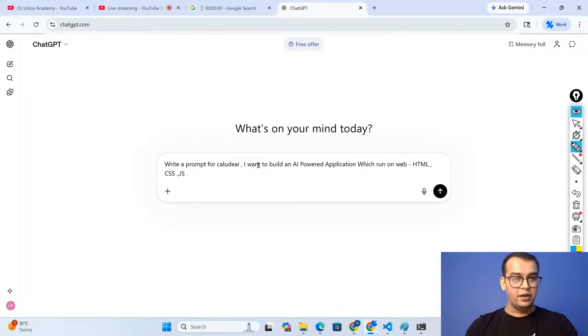Okay. What are the features this AI will have? This AI application should be using all free LLMs, okay.